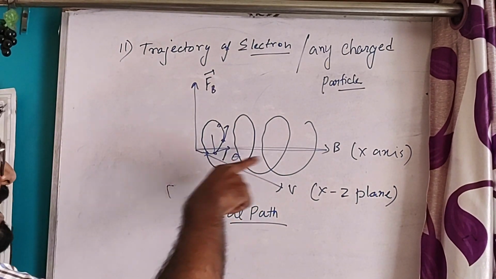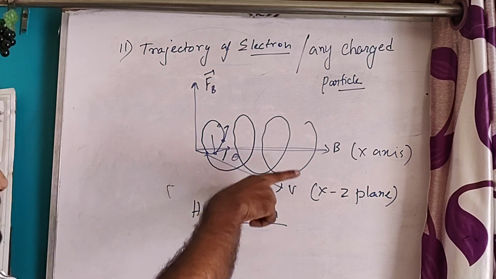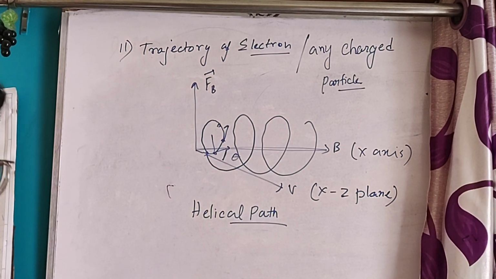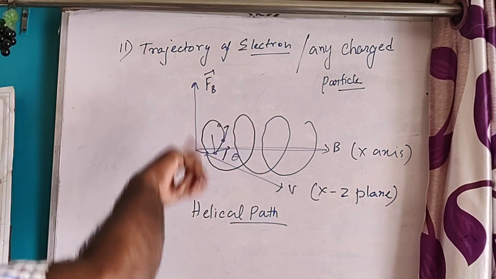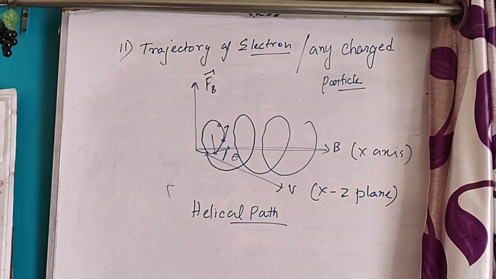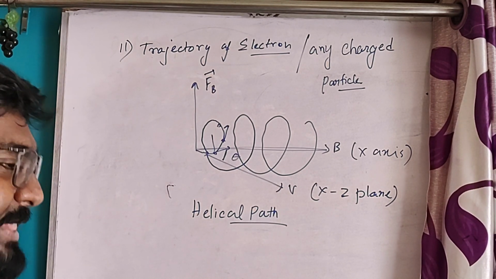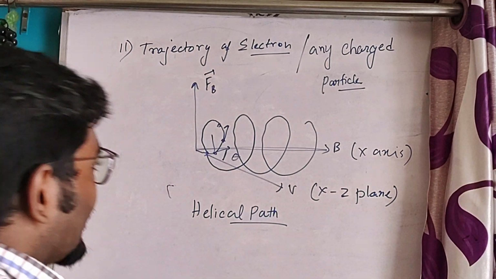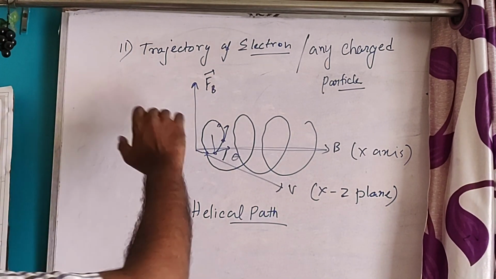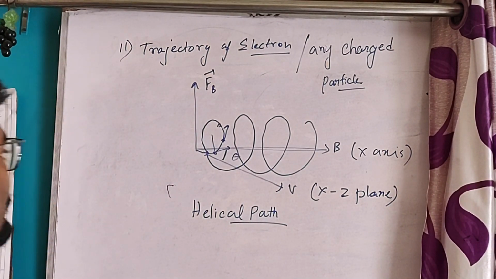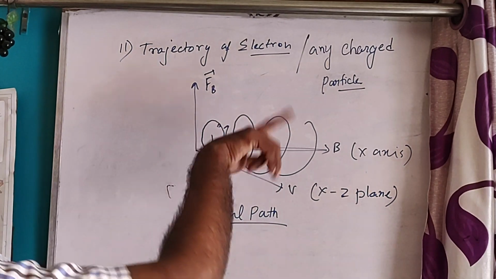If the direction of the magnetic field and the direction of V form an angle theta, then it will form a helical path. If the angle between B and V is 90 degrees, that is perpendicular, then it will form a circle. So this is the trajectory of the electron in the magnetic field. It will form a helical path.